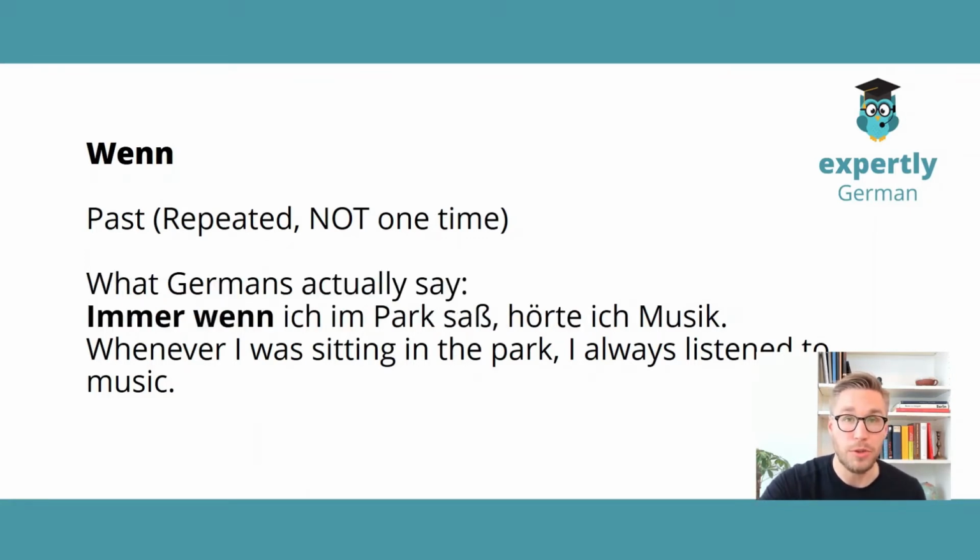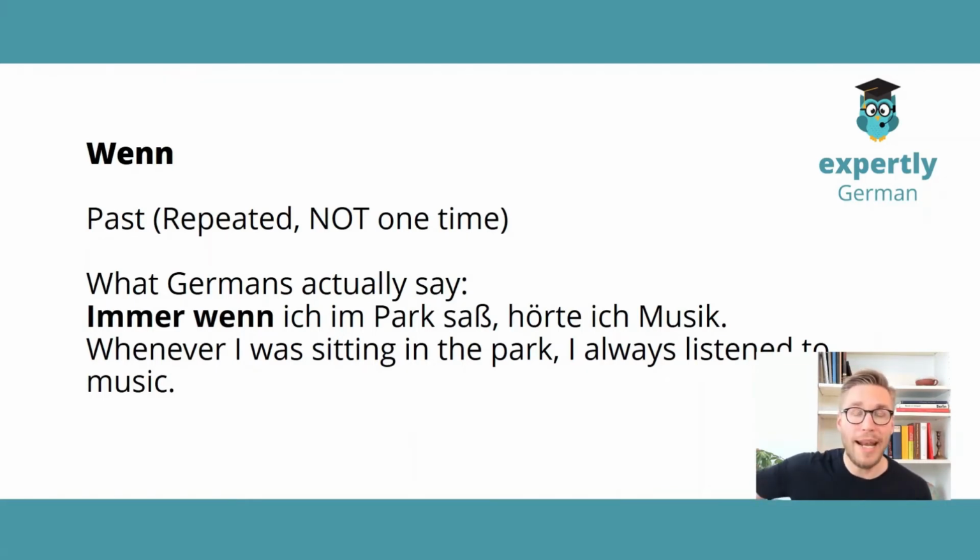So what the Germans actually say, we put a word in front of the wenn to indicate a recurrent event. So for example, immer wenn, or I would also say jedes Mal wenn, every time when. Immer wenn ich im Park saß, hörte ich Musik.